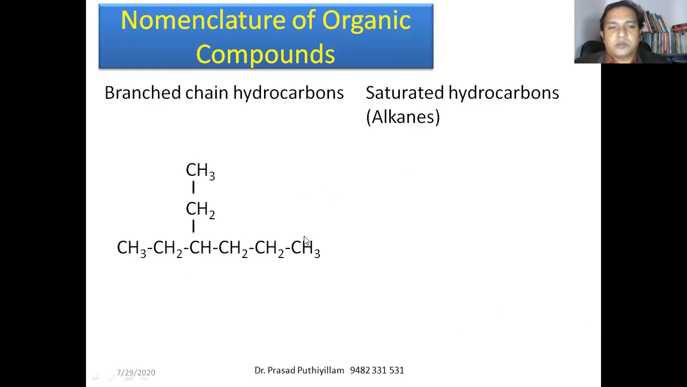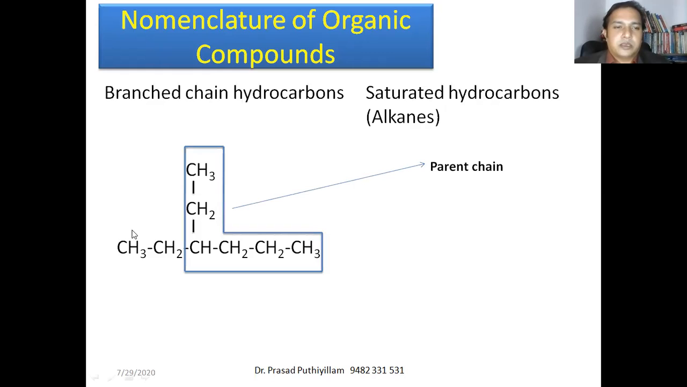So the maximum possible number of carbon atoms in a chain is 6. Therefore, it is hex. You can count the number of carbon atoms like this, and consider it as the parent chain. Then there is an ethyl group on the third carbon atom. 1, 2, 3.